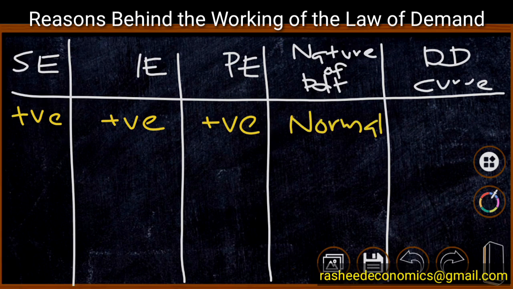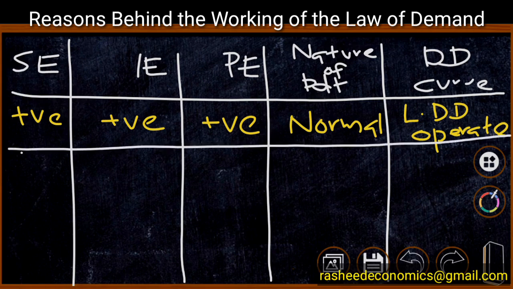That means when price increases, quantity demanded will decrease. When income increases, we are demanding more, and when price decreases, we are demanding more. In such a case, the product is a normal product, and in such a situation, the law of demand operates. That means there is the working of the law of demand.